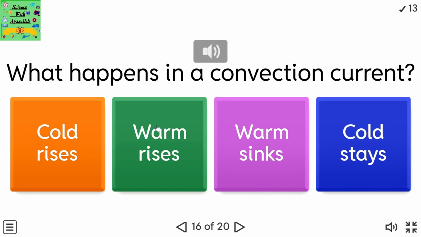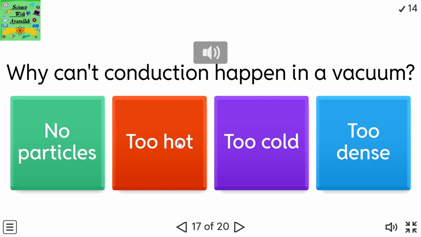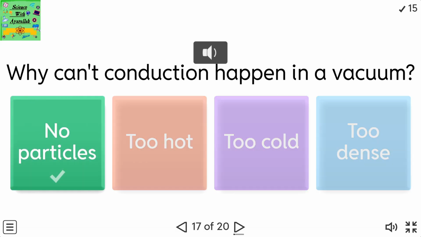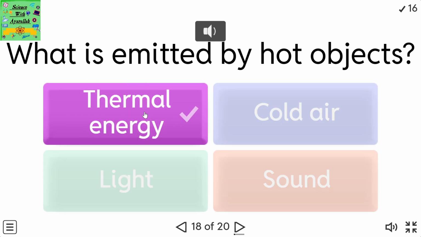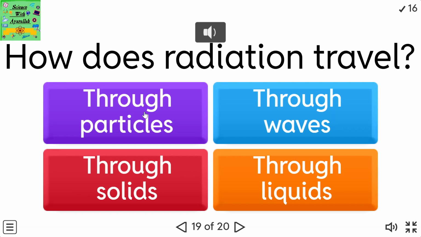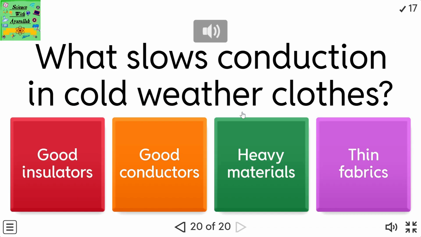What happens in a convection current? Why can't conduction happen in a vacuum? What is emitted by hot objects? How does radiation travel? What slows conduction in cold weather clothes?